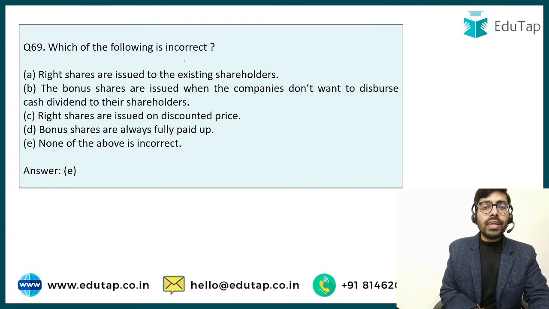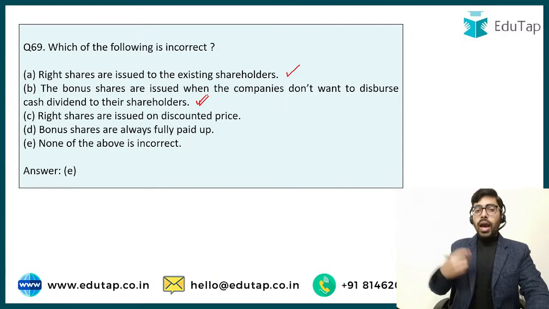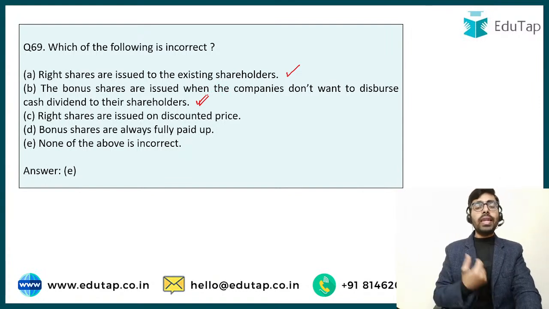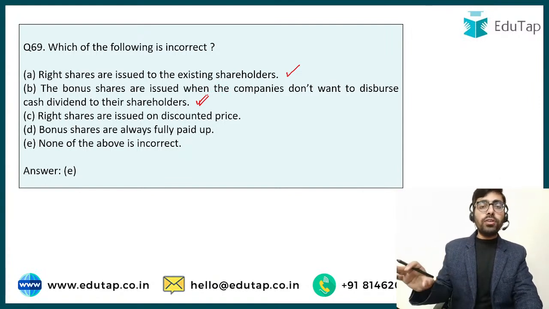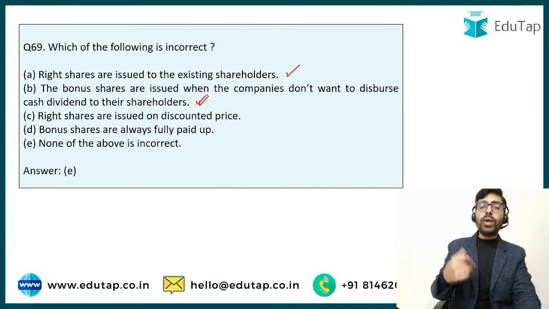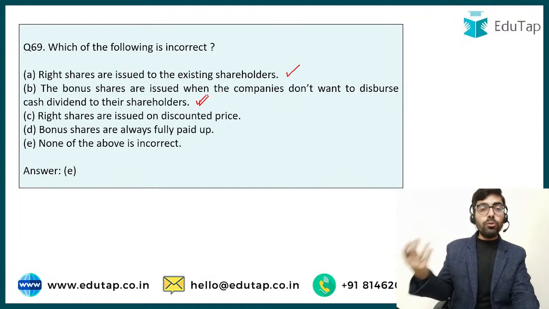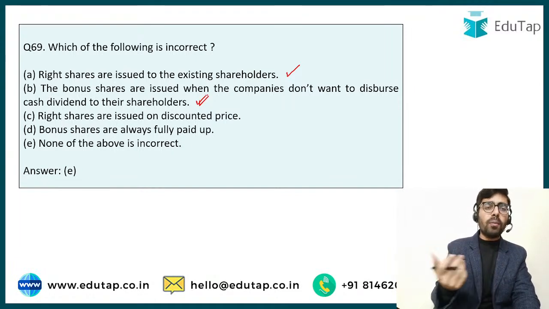Okay, right shares, they are issued to the existing shareholders. This is true. Bonus shares are issued when the companies don't want to disperse cash dividend to their shareholders. So अगर आप dividend cash form में देते हैं, then it is going to affect your liquidity position. If you do not have cash, you can give bonus shares to the shareholders and they are going to get happy. They are going to get more shares. So this is a form of a dividend.